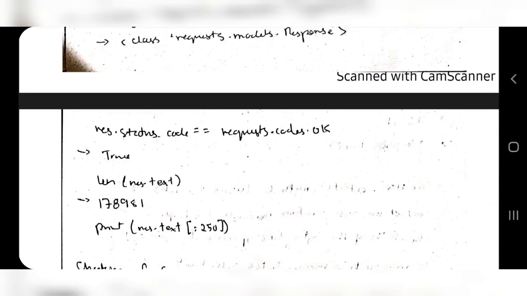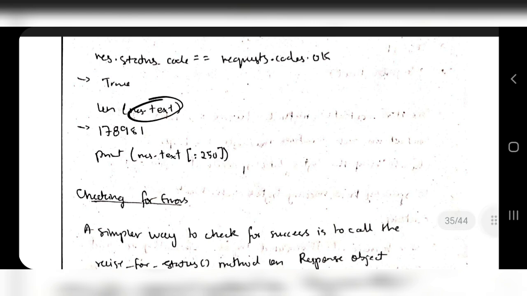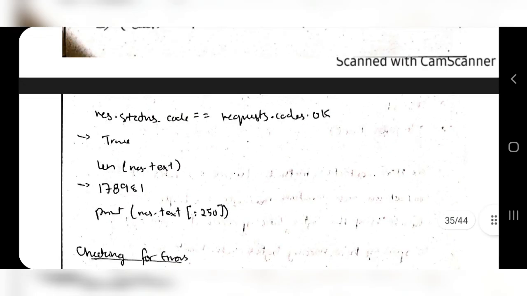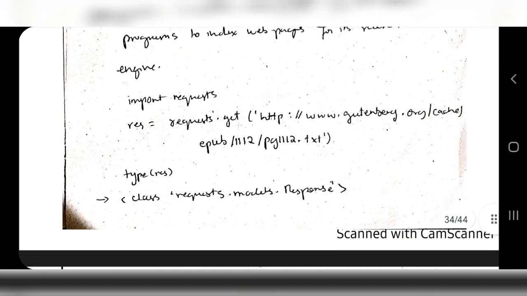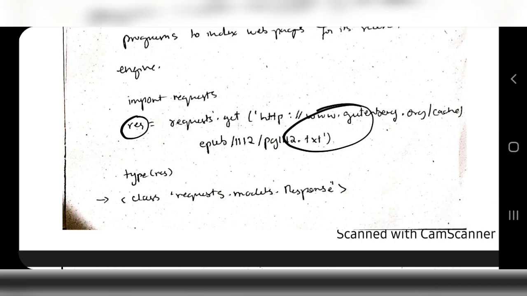If it's true, it's okay. Then result.text, what is the text value of it? It has 17891 characters, and if you do this, it will print all the values present in the text. That's how you download the files. Okay, specify the URL, and that will get downloaded in the specified variable here.